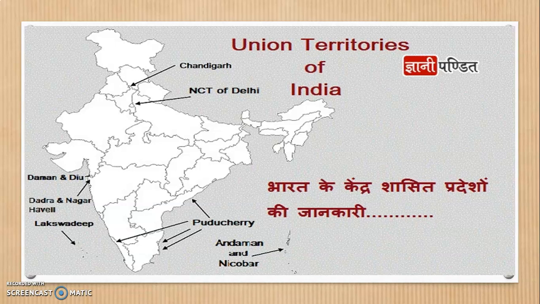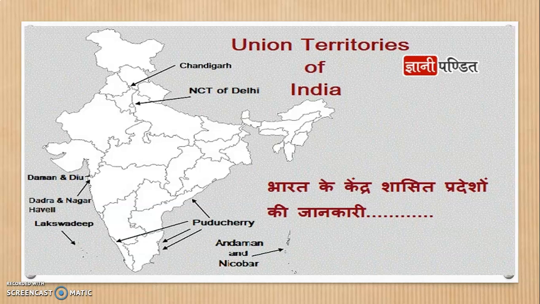Because these are regions which do not have their own minister or their own state, but their administration is looked after by the union government, or what we call the central government from New Delhi, and so they are known as union territories. You have to remember the names of the 7 union territories.